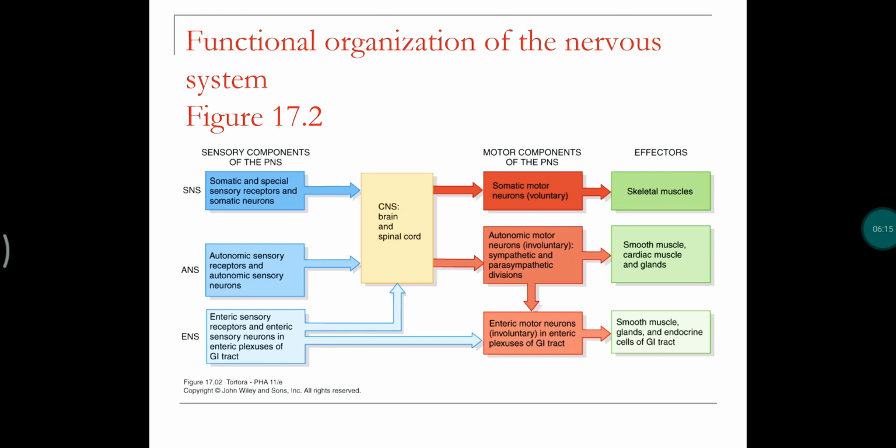And from the brain, impulses are sent to the motor components of the PNS, meaning the motor neurons present in the somatic nervous system, the motor neurons of the autonomic nervous system, and the motor neurons of the enteric nervous system. They receive impulses from the brain and spinal cord, or directly from the sensory neurons of the PNS, which control or coordinate the functions of our body.